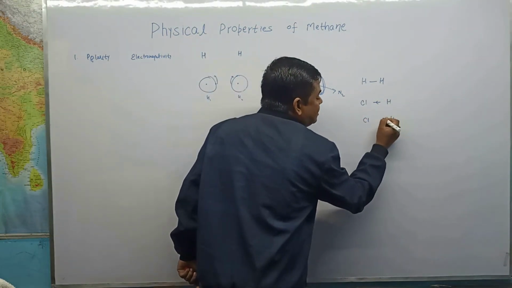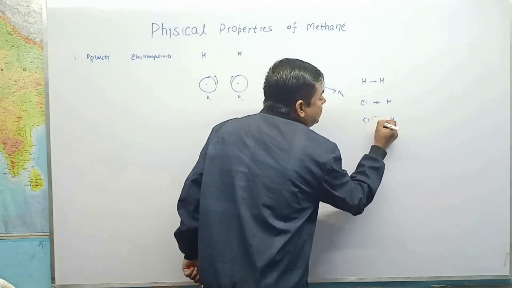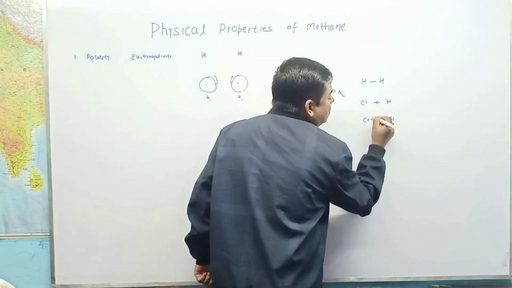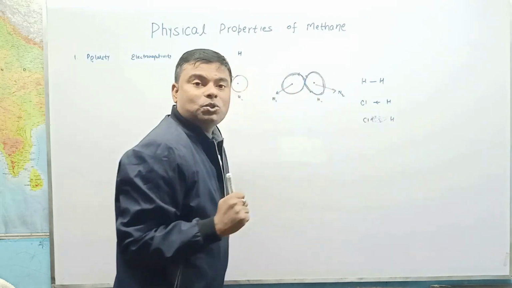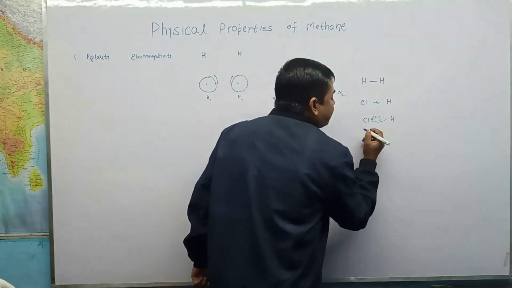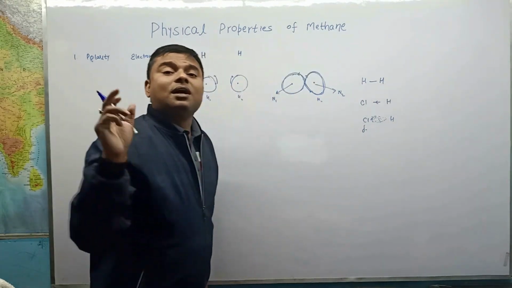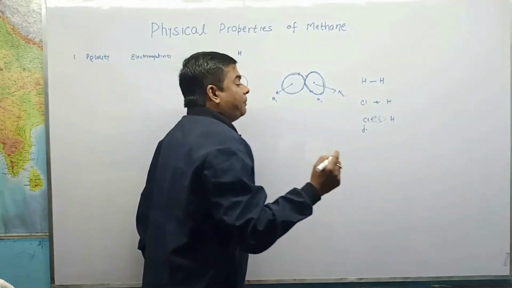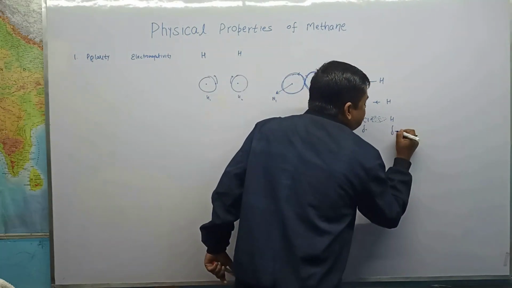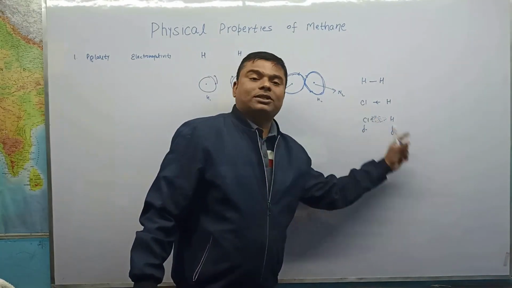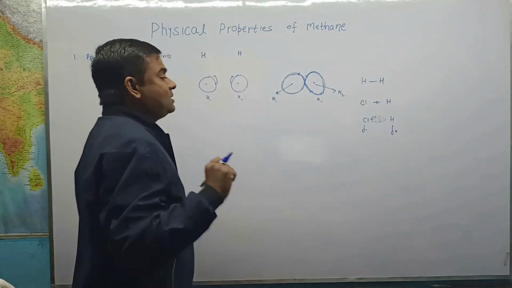See here, this is the pictorial graph. The density of the bond electrons is more toward chlorine as compared to hydrogen. This creates a partial negative charge on the chlorine atom toward which the electron is attracted, and a partial positive charge on the atom whose electronegativity is less.